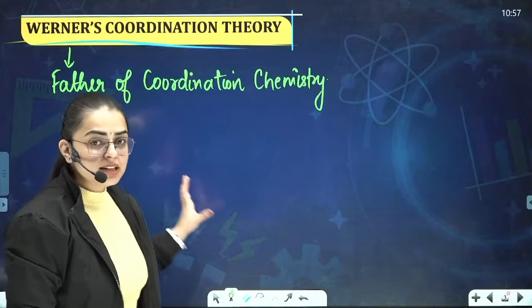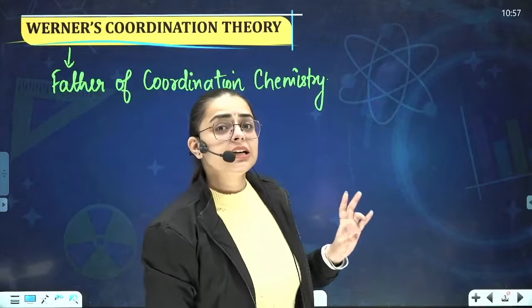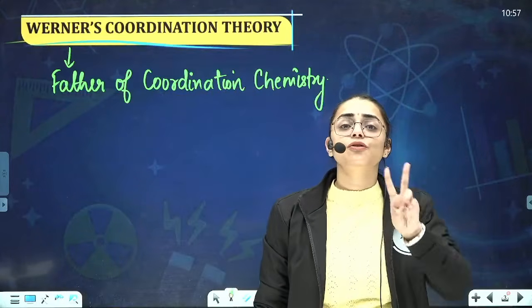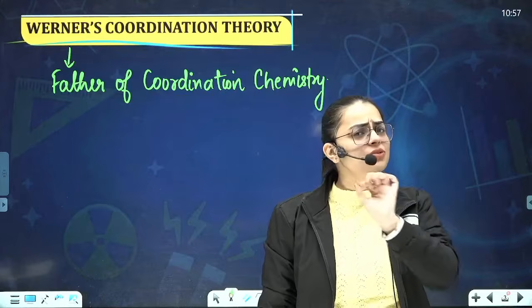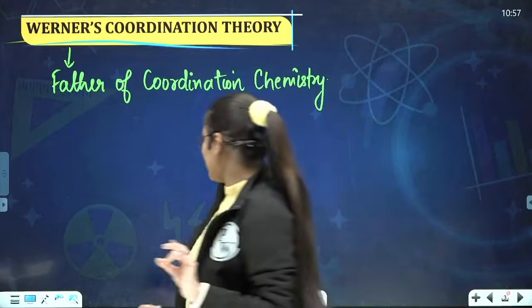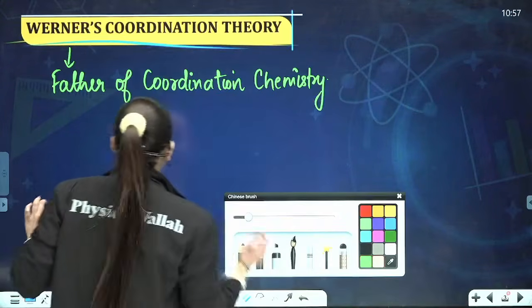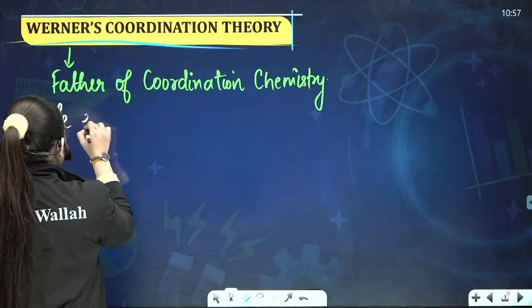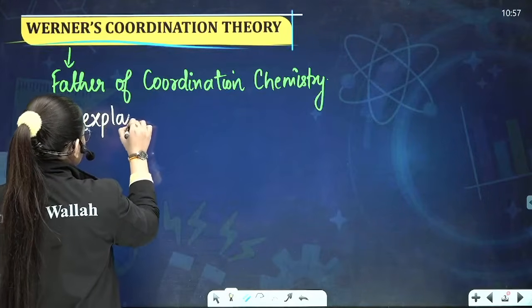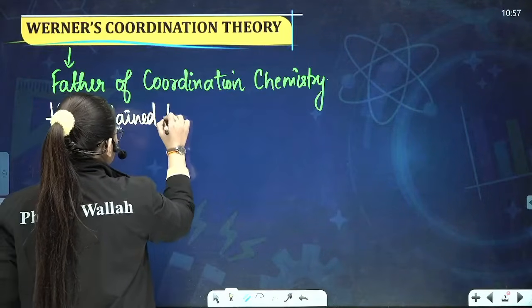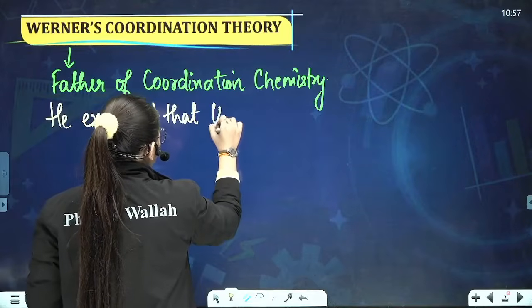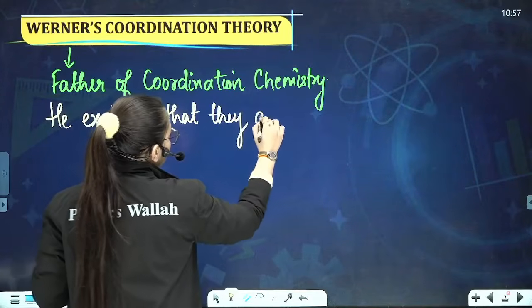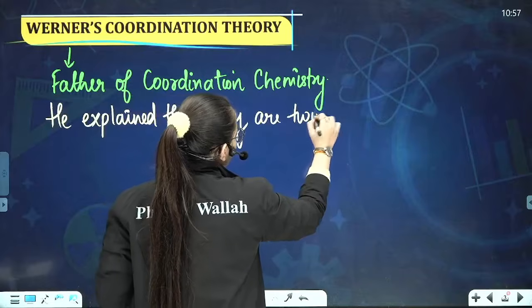He explained the theory that it basically contains two kinds of valencies. Now understand this very simple concept. He explained that there are two kinds of valencies.